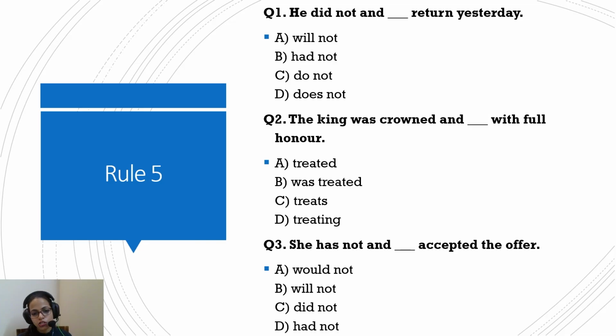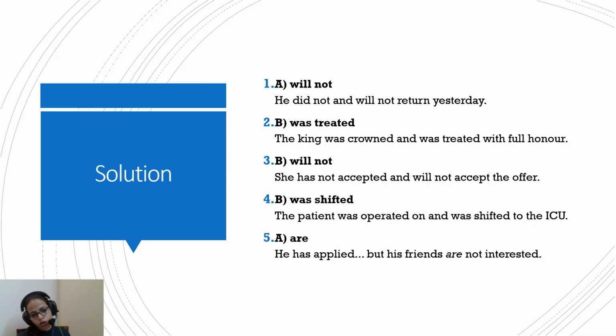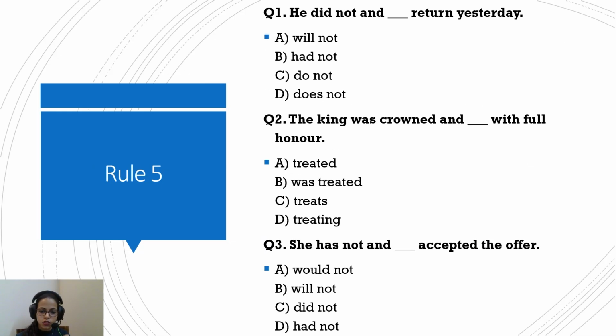She has not and dash accepted the offer. She has not and will not. No, she has not and did not accept it, and will not accept it. Okay, she has not. Here it should be accept the offer, and the option will be B. Will not. She has not accepted and will not accept the offer. Okay, there is a little error in the statement. Okay, she has not accepted should have been here in the first part. So the statement is she has not accepted and dash accept the offer, and will not accept the offer. That will be your question and answer.